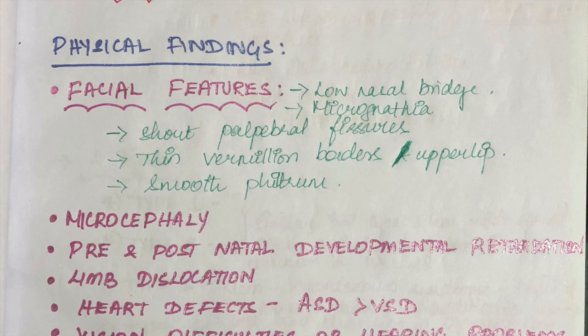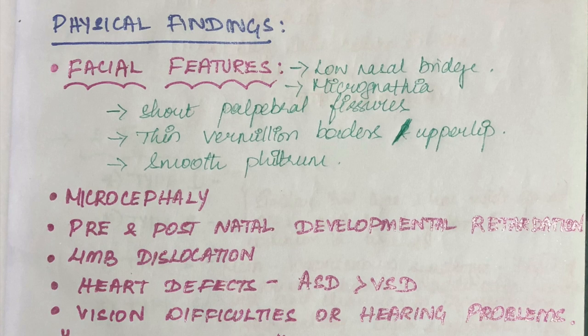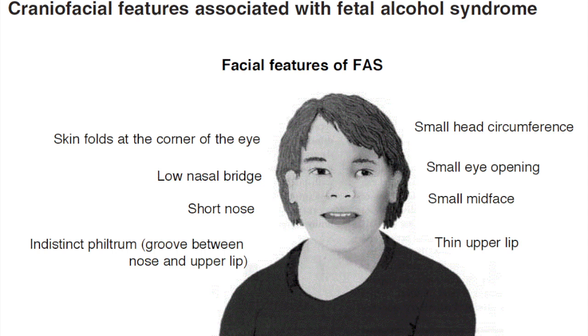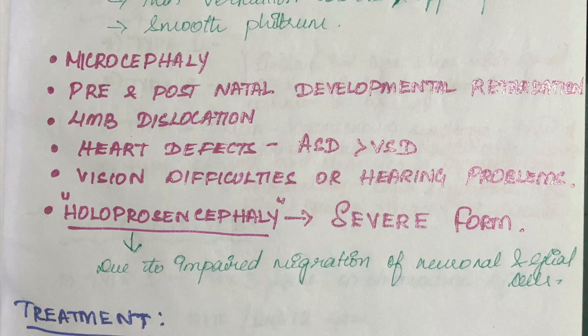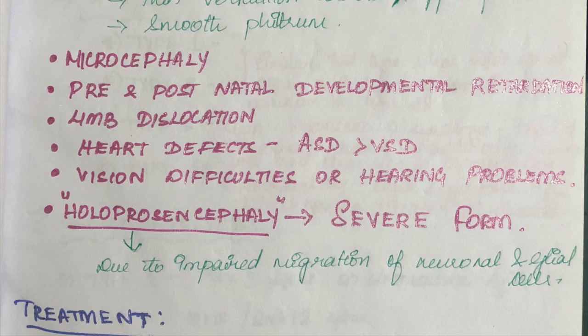If you see the physical findings, in terms of facial features, these babies will have a low nasal bridge, micrognathia, short palpebral fissures, thin vermilion border of the upper lip, and smooth philtrum. They may also exhibit microcephaly and pre- and post-natal developmental retardation. They can also have limb dislocations and heart defects, where atrial septal defect may be more common than ventricular septal defect, and they can also have vision difficulties or hearing problems.